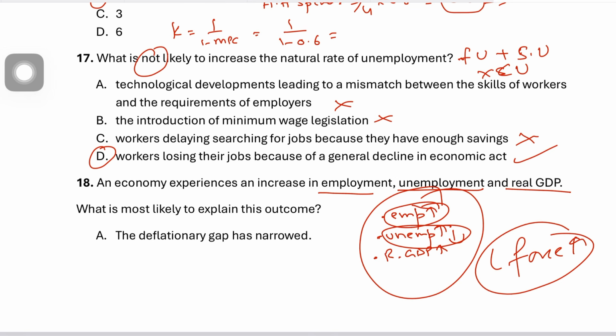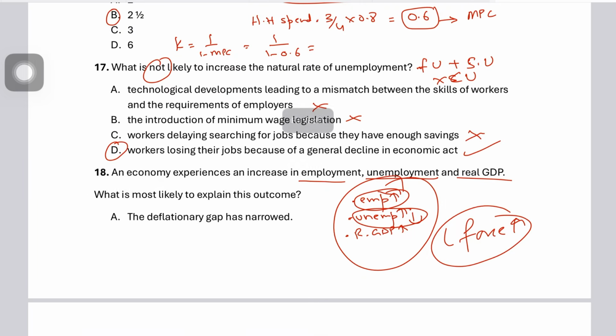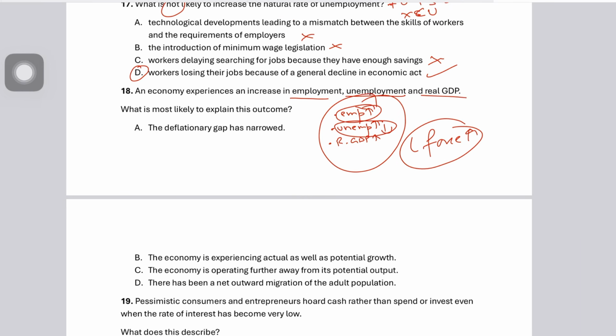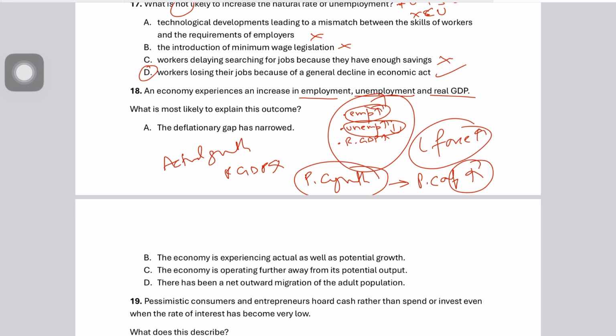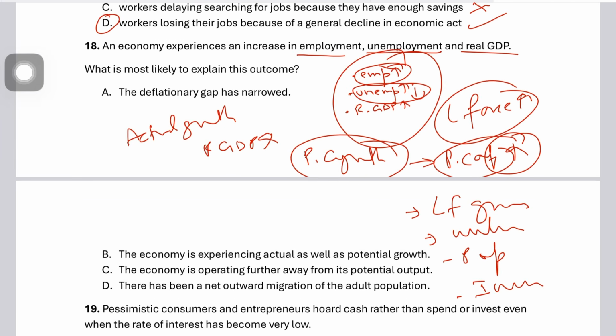Now, if you look at the options, your answer option B for boy would be correct, because actual growth means your real GDP is going up, while potential growth, sorry for the writing, means your productive capacity in the economy is increasing. Productive capacity could increase when your labor force grows in size, or let's say more workers enter the job market, or your population grows, or immigration of workers goes up, or your skills and productivity improve, so productive capacity could go up.